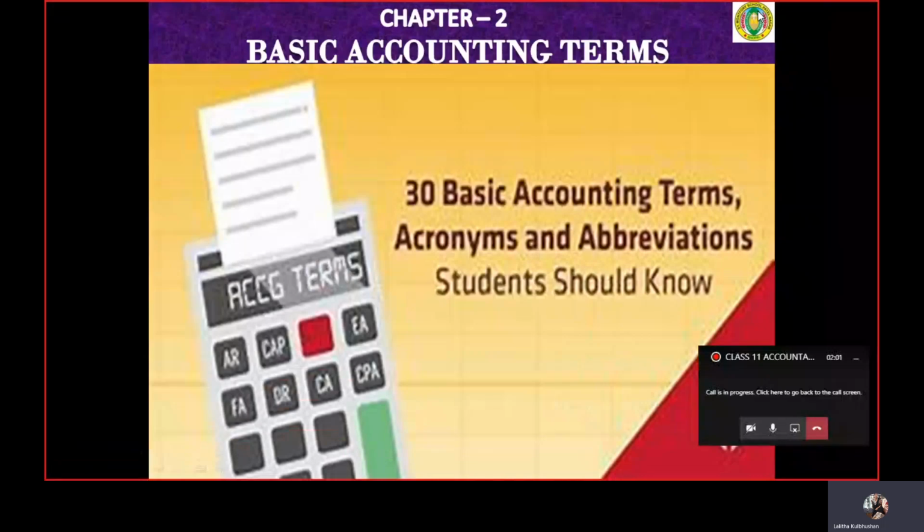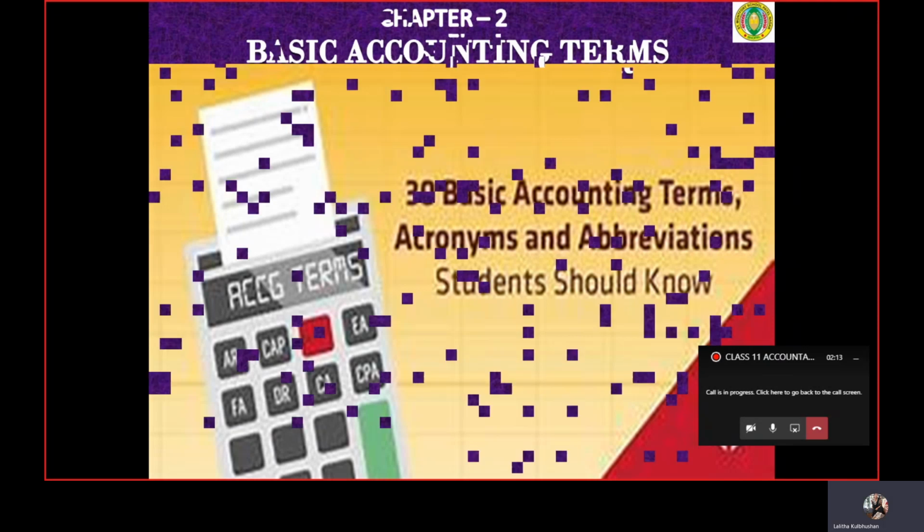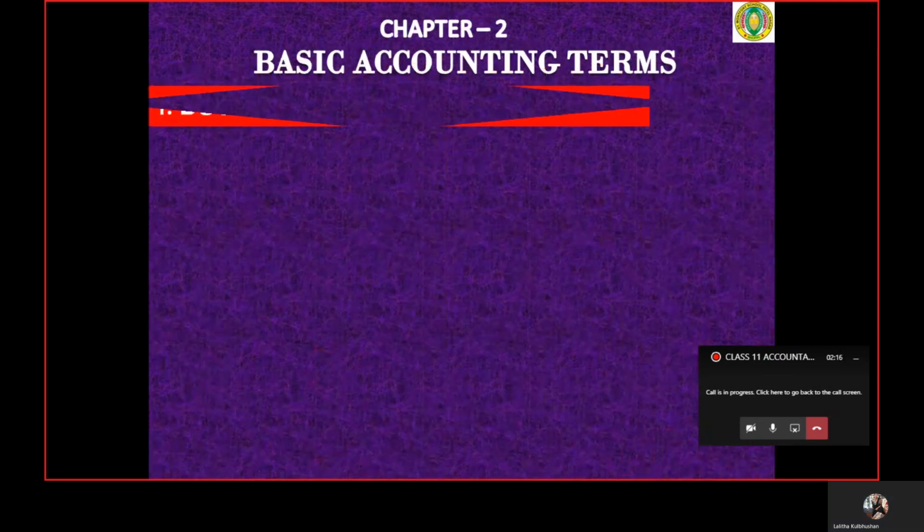Dear children, we are here with the chapter on basic accounting terms. This chapter is very important, especially for those who are beginners in this subject, accountancy. So let's deal with certain important terms.